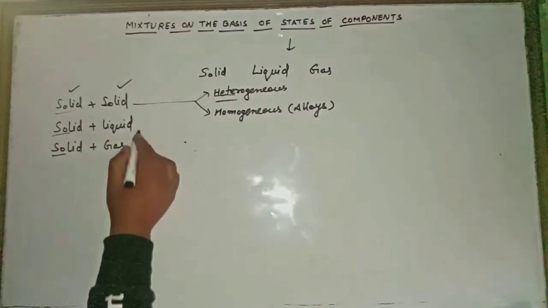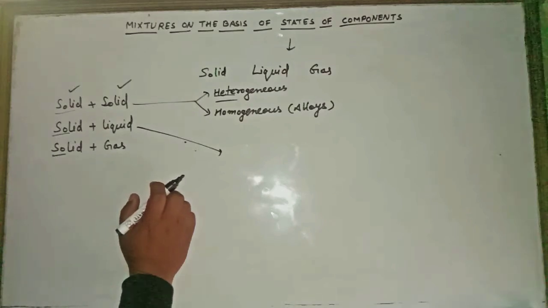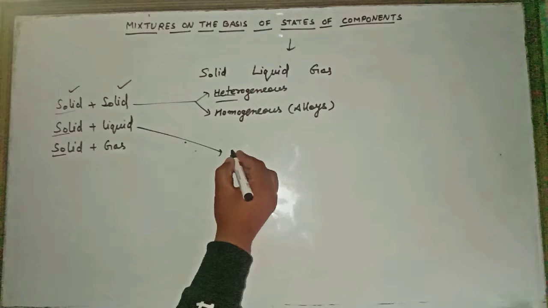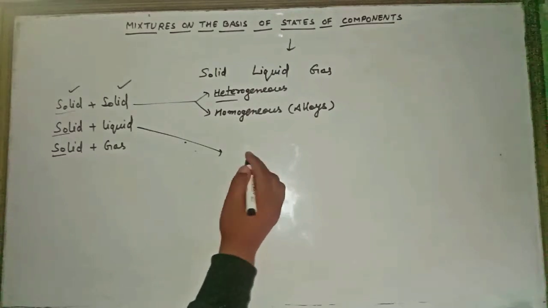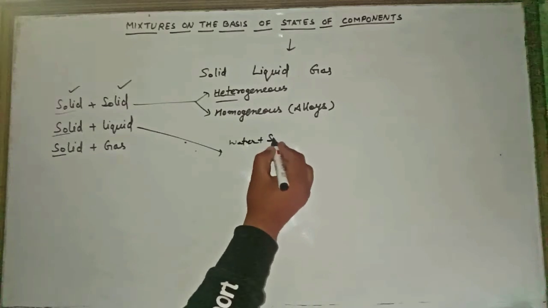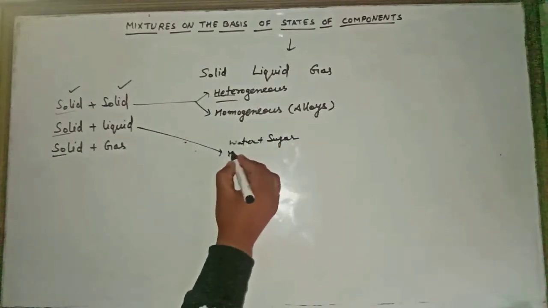Now the second case, when one component is solid and another one is liquid. Suppose we take water and we add sugar in this. This will be a homogeneous mixture.